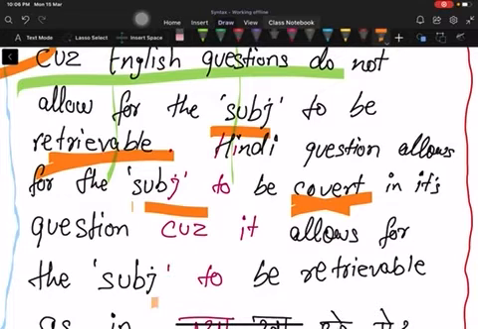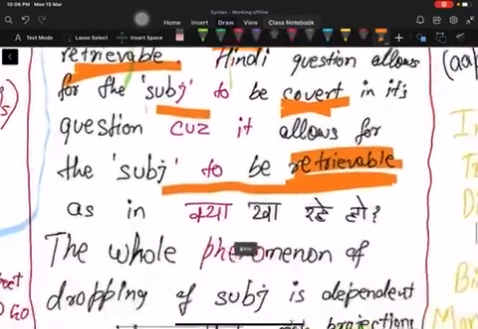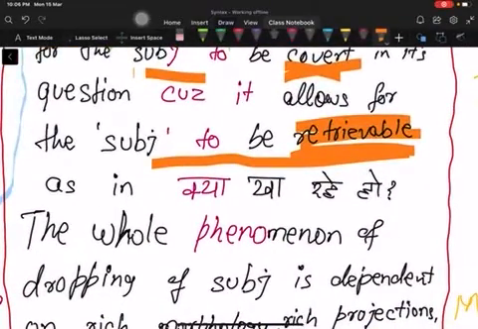It allows for the subject to be retrievable. In Hindi, you can use tum kya kha rahe ho to make this explicit, but you don't need this tum. You can say kya kha rahe ho and it would still remain and continue to be